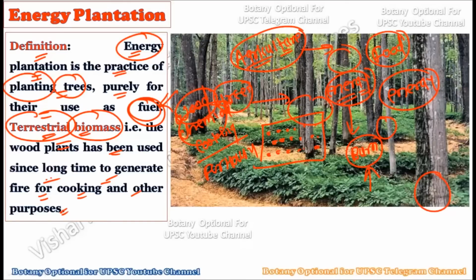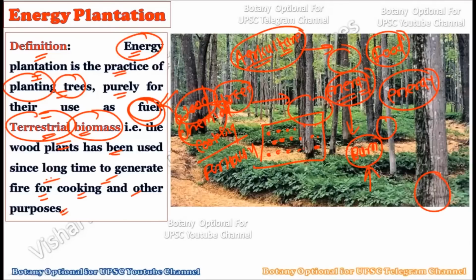But when we talk about energy plantation, we are specifically talking about some species of plants which can generate very good quality energy, and those good quality energy plants we have to grow collectively in order to extract the maximum energy out of them. Okay, and such a type of plantation is called energy plantation. While for regular energy harvesting, we have been using forest plants till now.